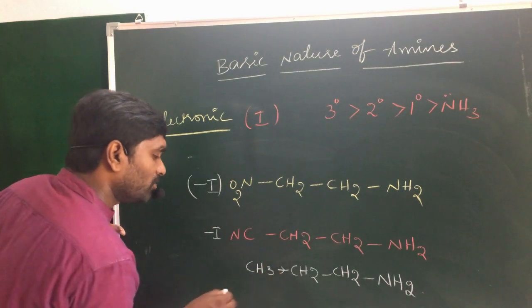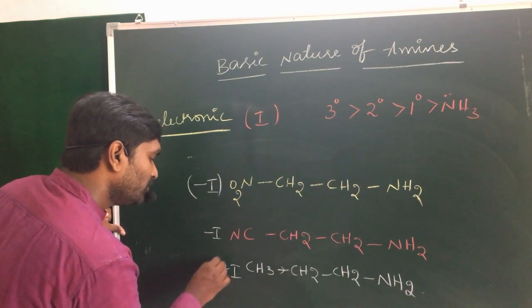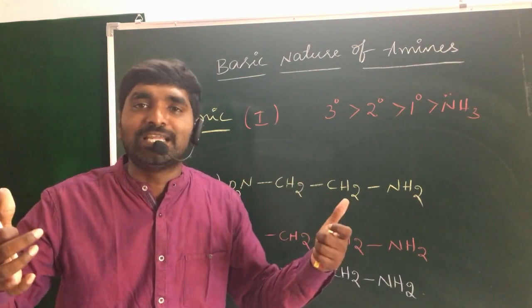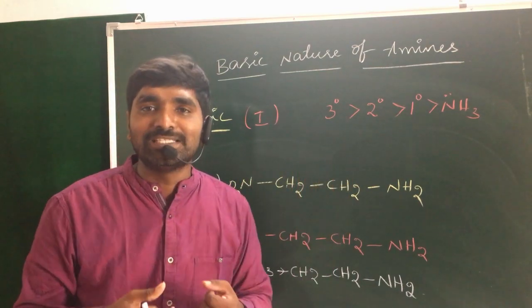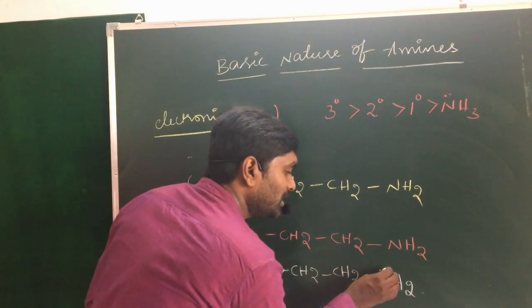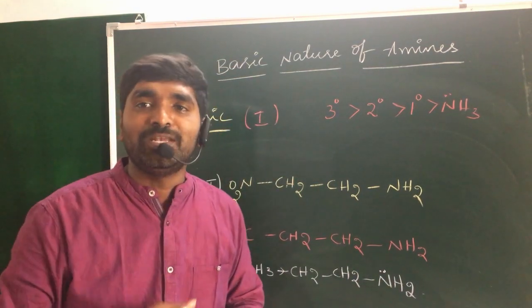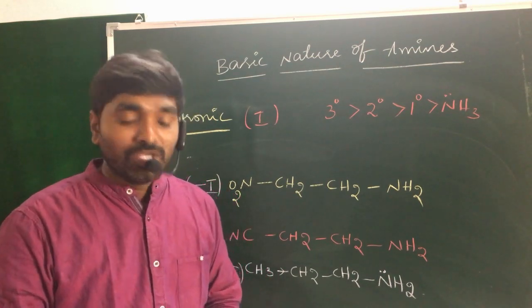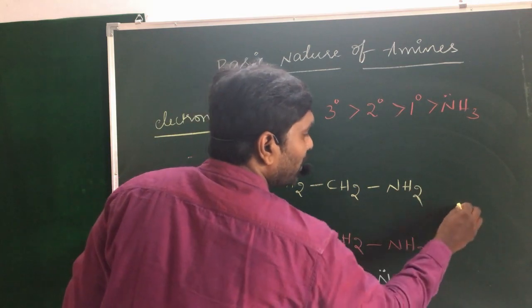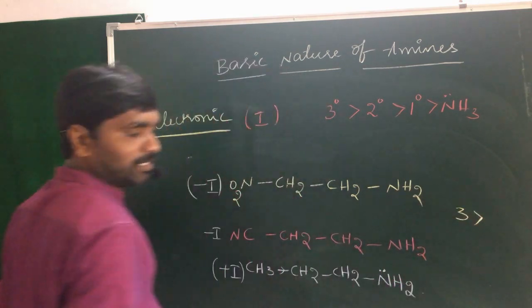Alkyl is a donor group, which is nothing but a plus I group. What happened? If the plus I groups increase, the electron density on nitrogen increases. That means the Kb value also increases. So among these three, the third one is the most basic in nature.